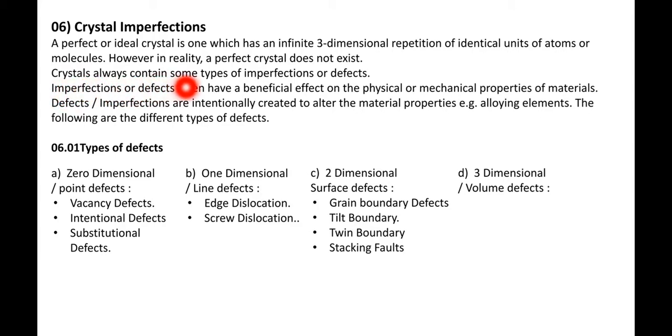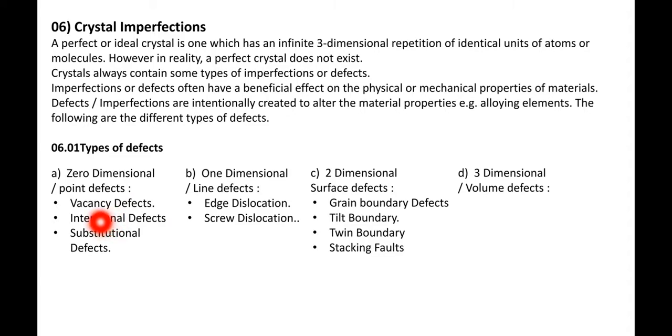A crystal always contains some types of imperfections or defects. Imperfections or defects often have a beneficial effect on the physical or mechanical properties of the material. It means we intentionally create defects or imperfections in the crystal to improve the mechanical or physical properties of the material. Now, types of defects: zero dimensional or point defects.